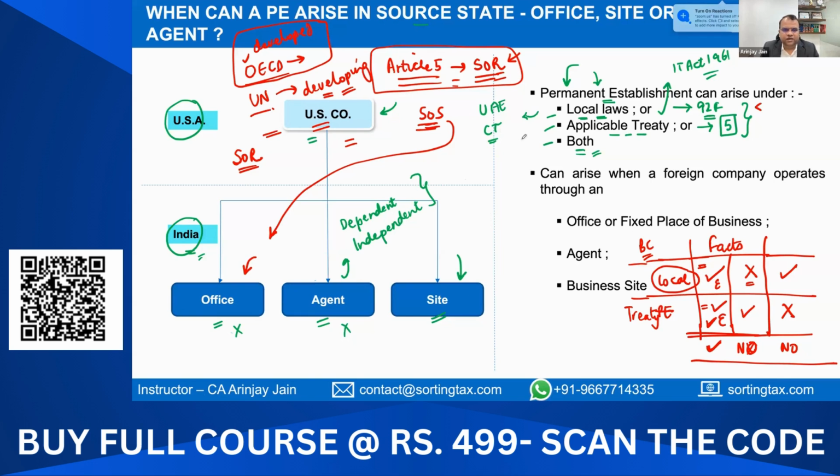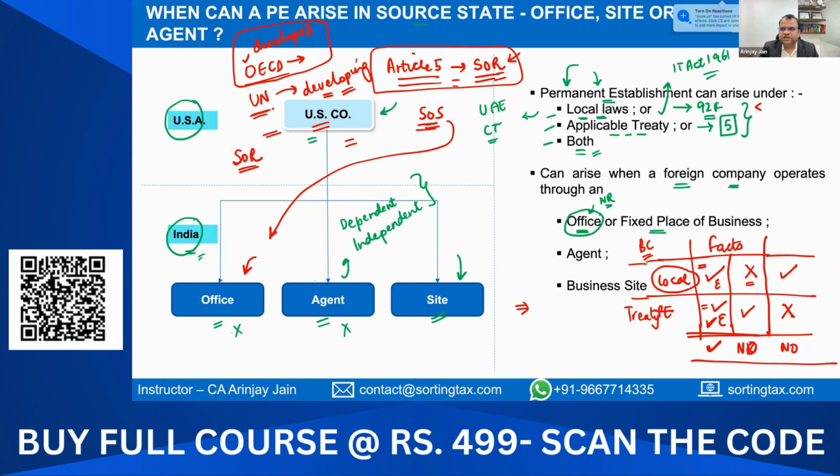Right? So in this particular case, when we look at the Indian tax treaties, they are more based on the UN Model Convention. So coming back to our example, a permanent establishment can arise when a foreign company operates through an office of the non-resident. Now, when we say office of the non-resident, it does not necessarily mean that they have to own that office. Even if it's a rented office, that can still constitute a permanent establishment or a fixed place of business.